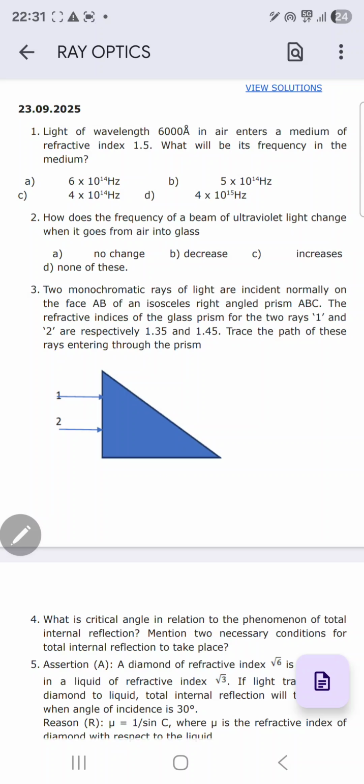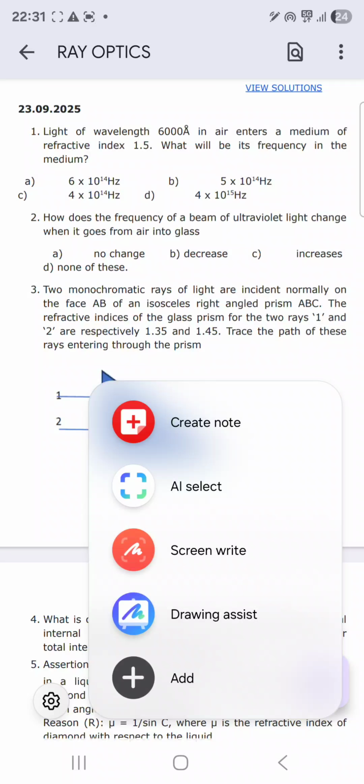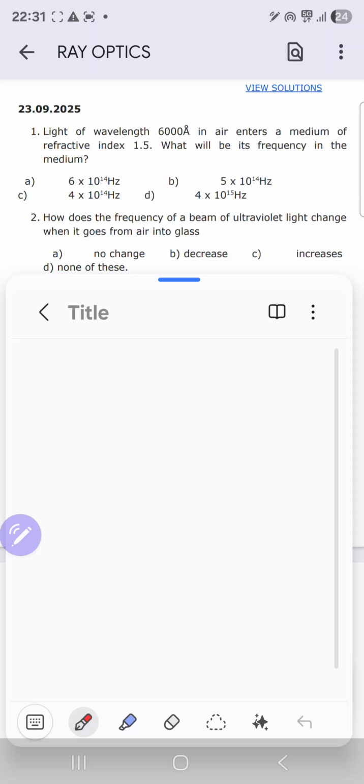First question: light of wavelength 6000 angstrom in air enters a medium of refractive index 1.5. What will be the frequency in the medium? Here we have to use the concept that the frequency during refraction would remain constant. It will not change. So you have to simply find the frequency of light in air only. The same frequency would be in another medium also.